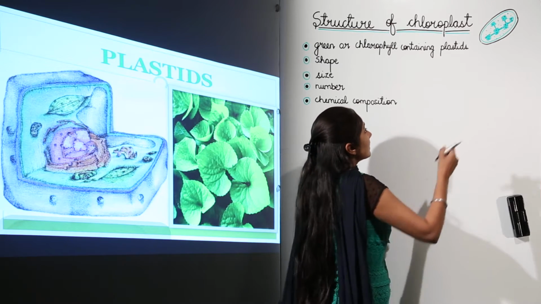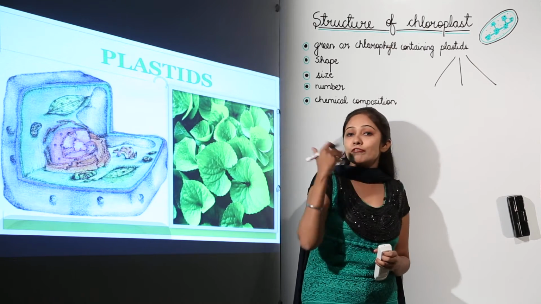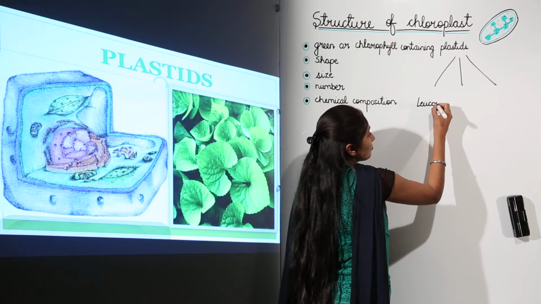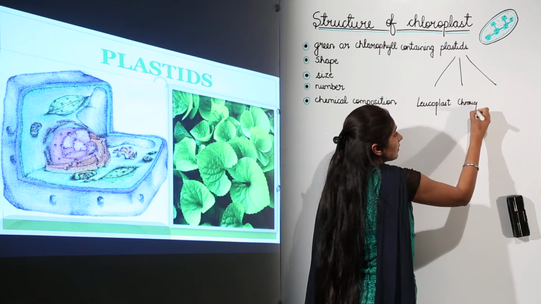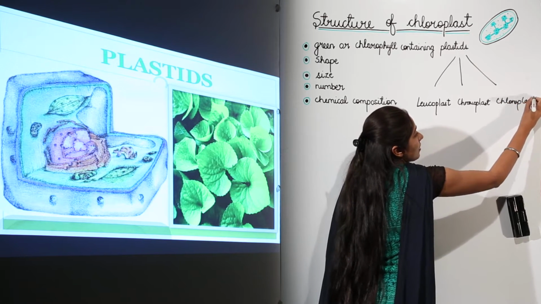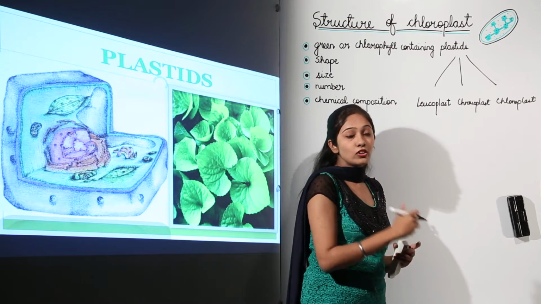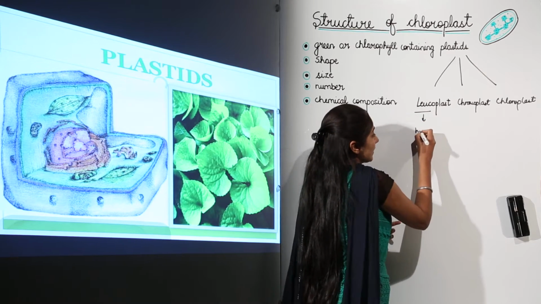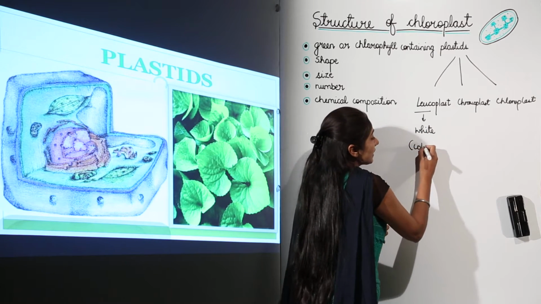And these plastids are further categorized into three, just a broad classification to review what plastids actually are. They are categorized into leucoplasts, chromoplasts and chloroplasts, that we will be studying just now. What are these leucoplasts? Just understand the meaning of the word and you will come to know what type of plastid it is going to be. The word leuco means white, so they are white colored plastids, or you can say colorless plastids.